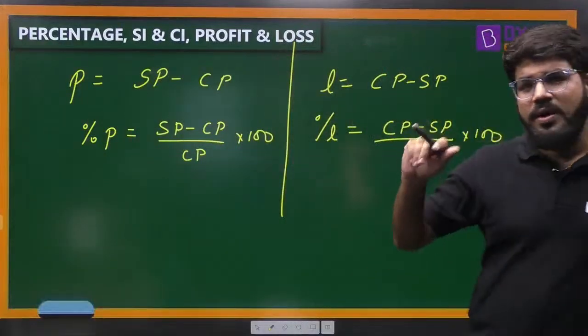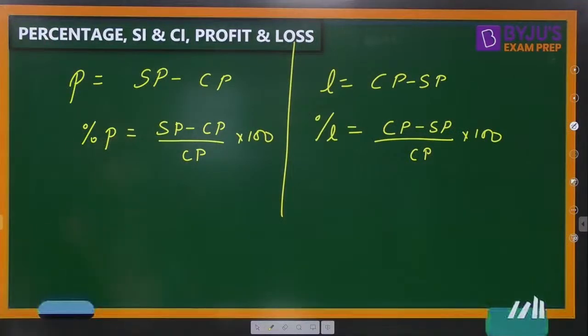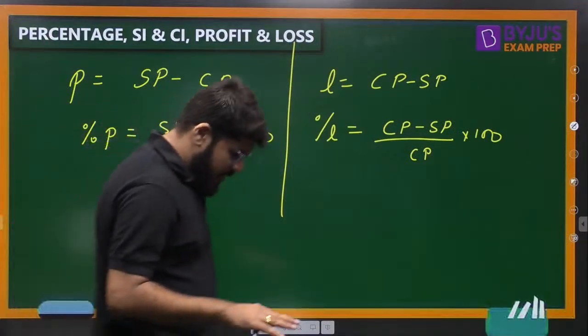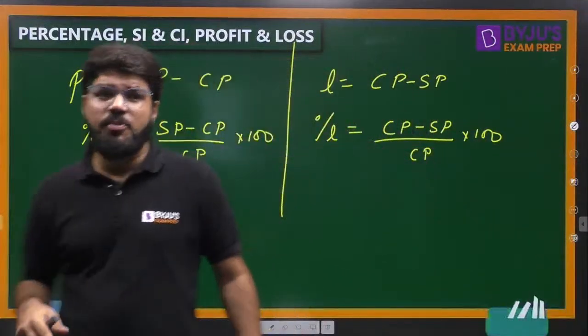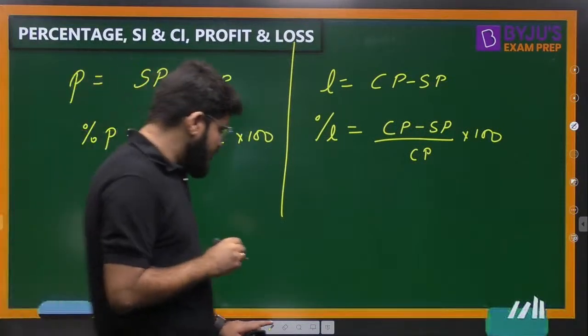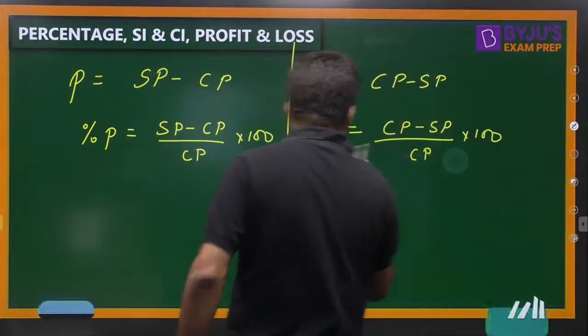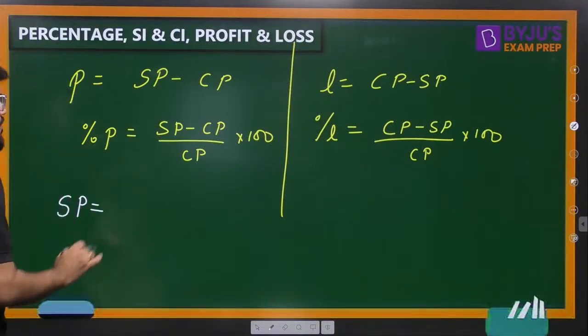Okay. Now, profit and loss, this is probably the first question, Shalja. Sometimes they may ask for percentage profit, sometimes they can give you percentage profit. So suppose a percentage profit is given to you. If the percentage profit is given to you, note down one more very important formula, right? If the percentage profit is given to you, then what is the selling price?